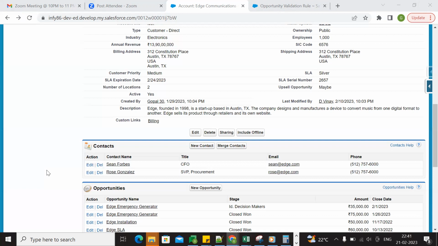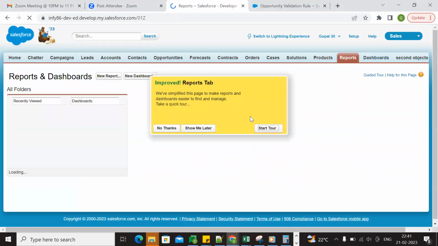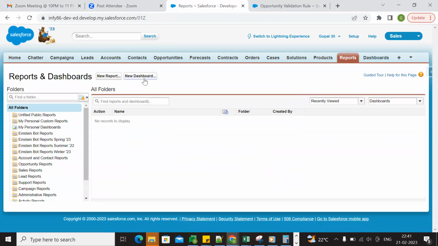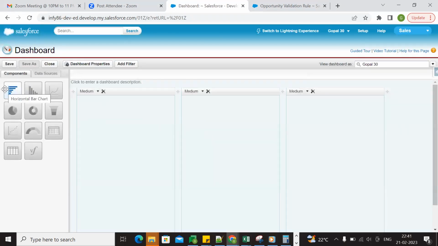సో వాట్ ఆర్ ద టైప్స్ ఆఫ్ డాష్బోర్డ్స్ అవైలబుల్ ఇన్ Salesforce? Vertical charts. What are the dashboards? So we have couple of dashboards in there, right? Vertical, horizontal, horizontal bar, like vertical line, pie chart. So these are the different types of components will be available, like dashboard components.